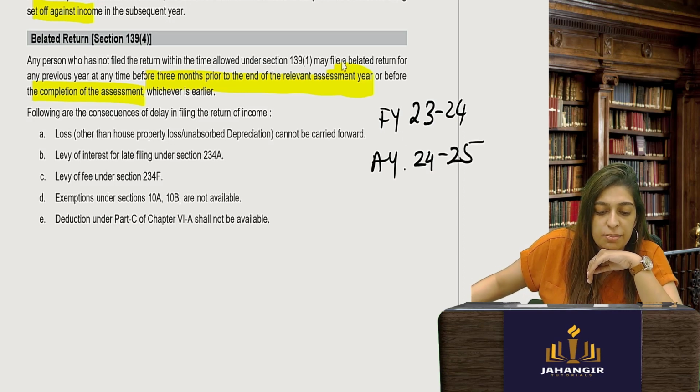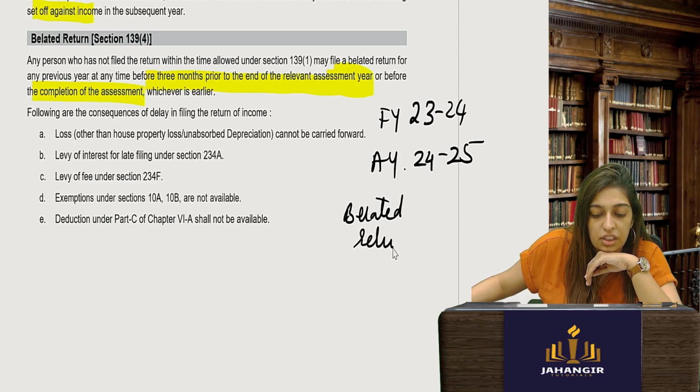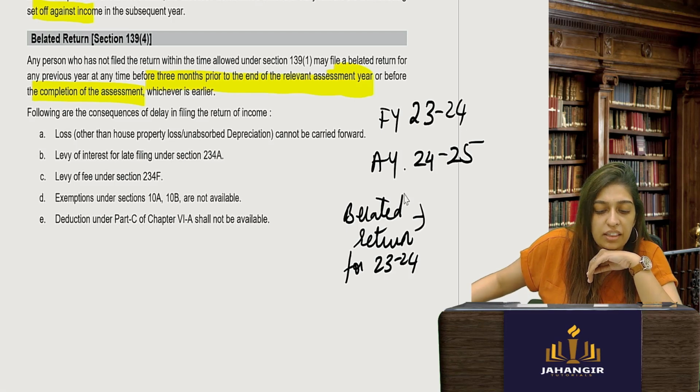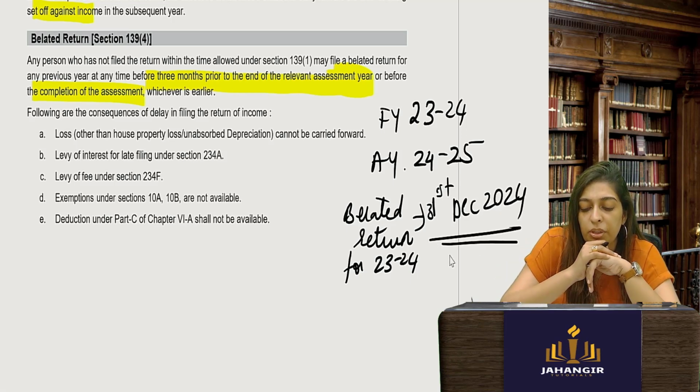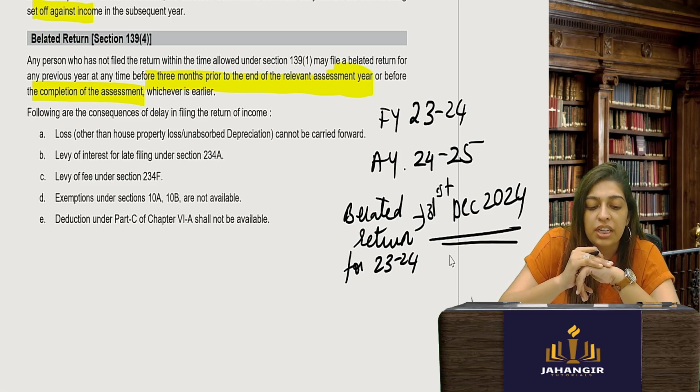24-25 will be my assessment year. So when can I file the belated return? For 23-24, I can file any time before 3 months prior to the end. So when does this end? It will end on 31st March, so before 3 months, I have to file it by 31st December 2024, prior to 3 months to the end of the relevant assessment year or before.